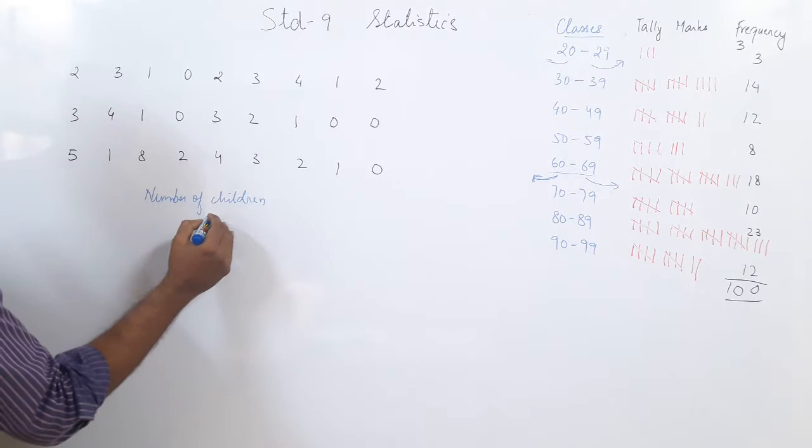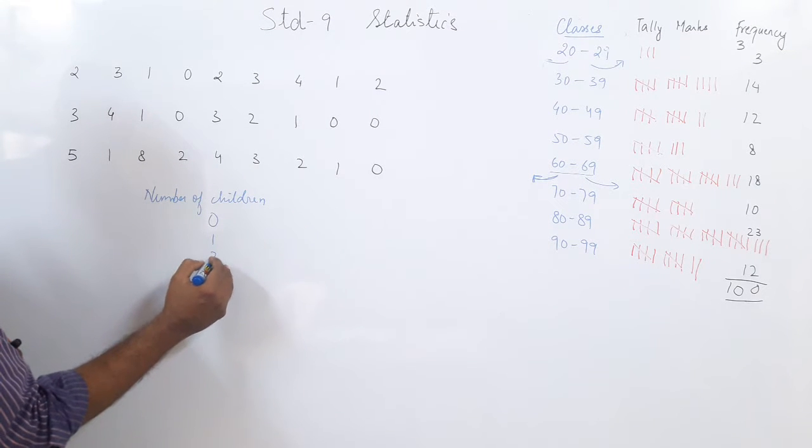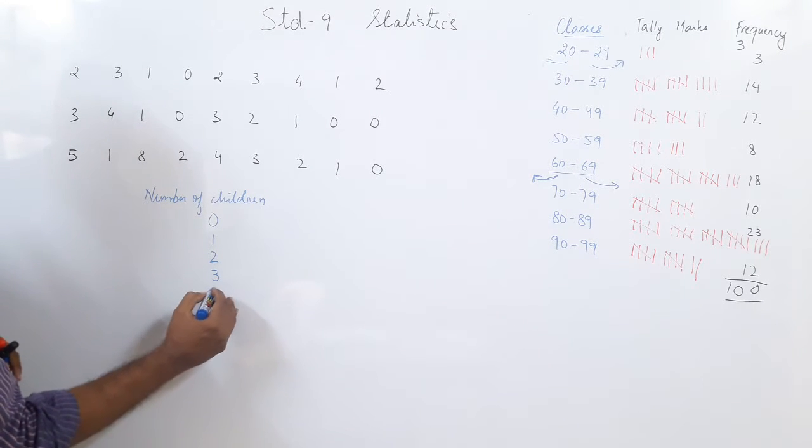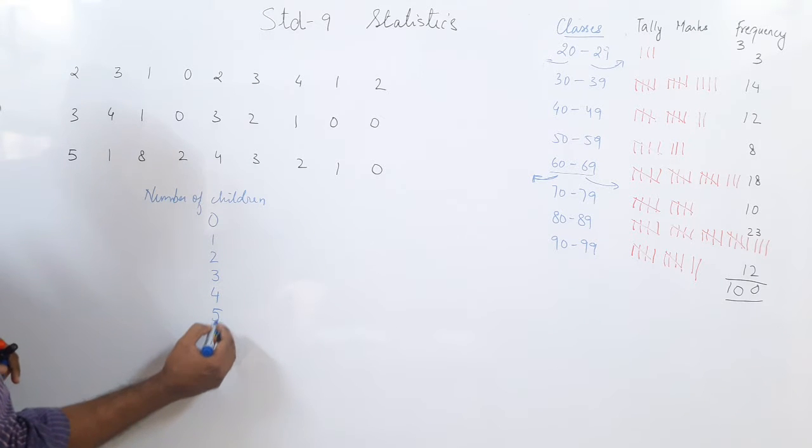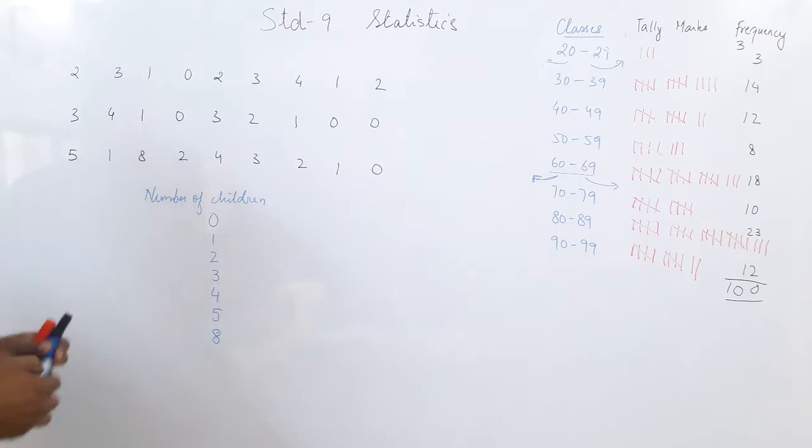So how many children at the least? 0. Some have got 1, some have got 2, some have got 3, some have got 4, some have got 5 and some have got 8. Let us do the tally marks and see.